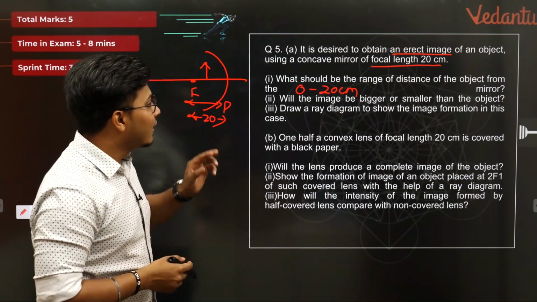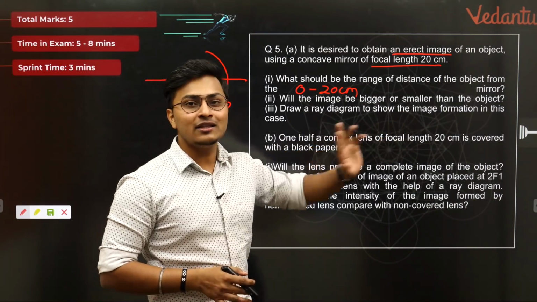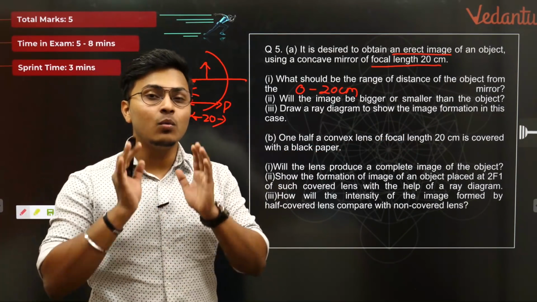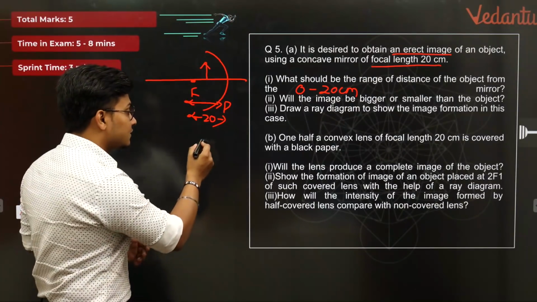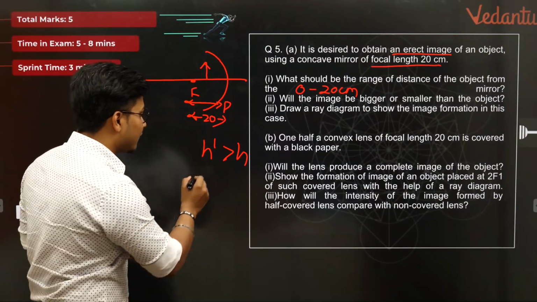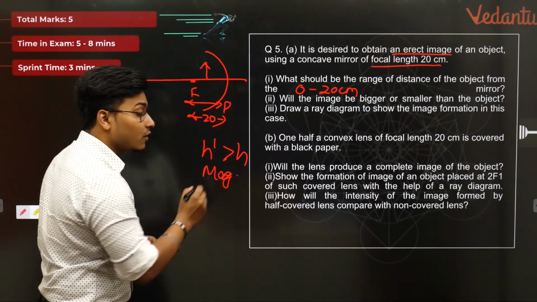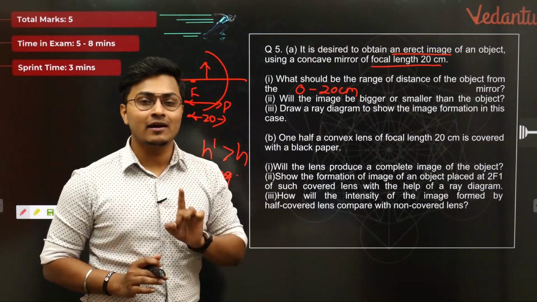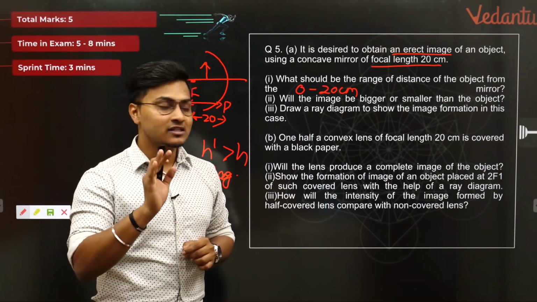Next, question number 2. Will the image be bigger or smaller than the object? A concave mirror always forms a virtual image which is greater than the object size. It's always magnified, my dear students. It's always magnified. This is one of the most critical questions from CBSE 10. This alone will come for 1 mark. So I believe all of you have understood this part, isn't it?